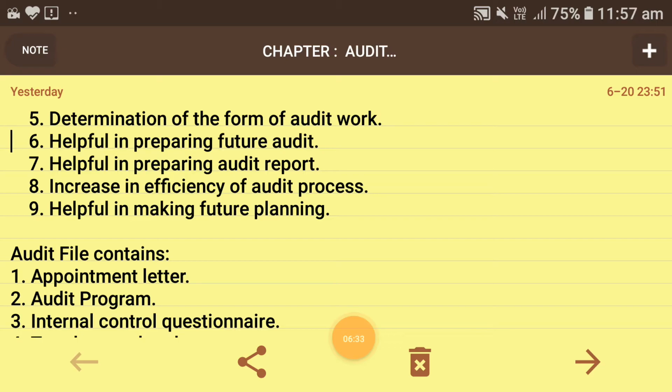And next, it is helpful in making future planning. Yes, the audit file is very helpful in making future planning, because it contains information which can be used year after year. So it is helpful in future planning.